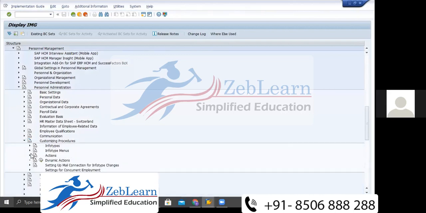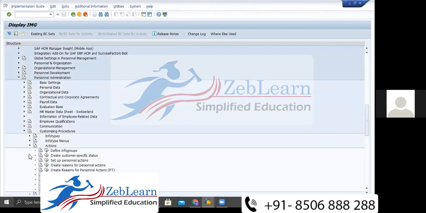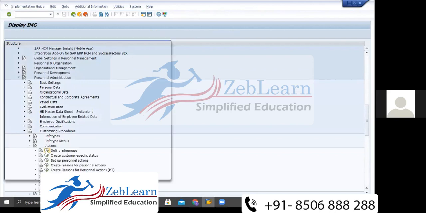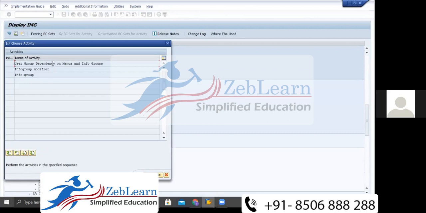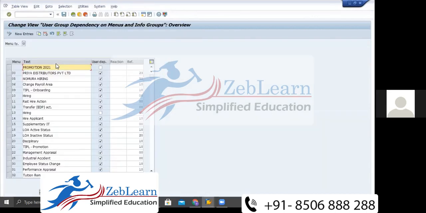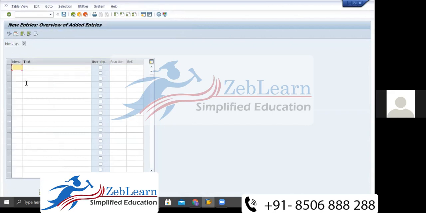Then Action. Under Action, first Info Group. First we are going to create the info group. First is user group dependency on menu and info group. I need to click over here, and then New Entries. We can check the menu, anything we can select which is not available in the SAP system.